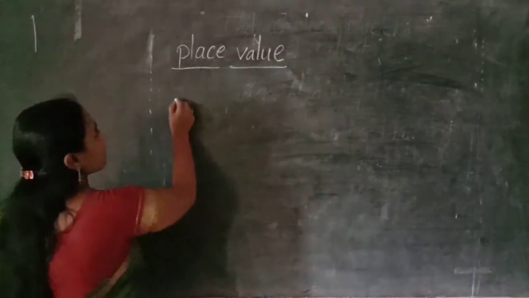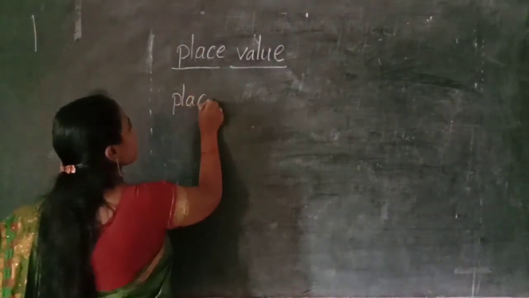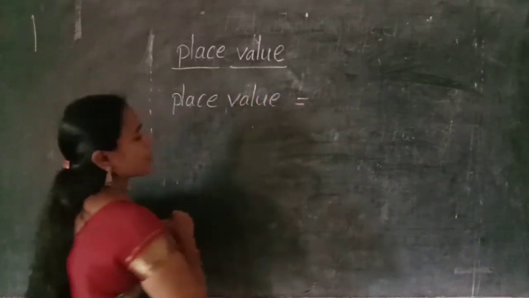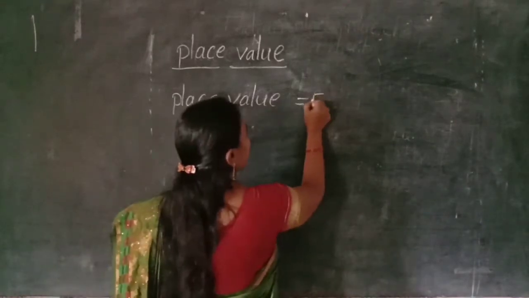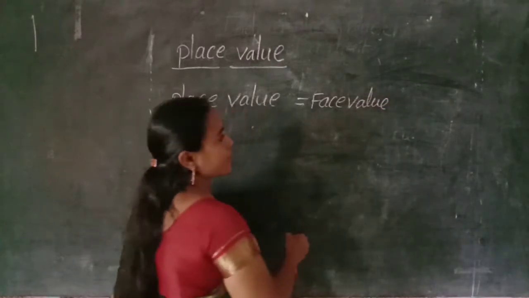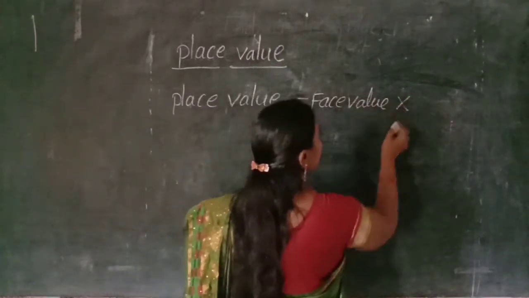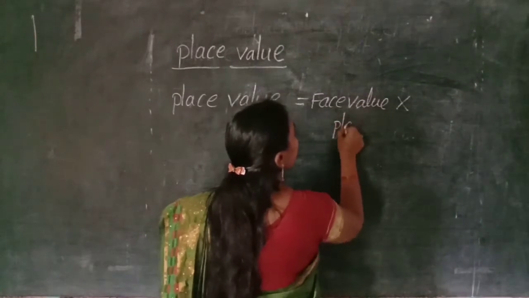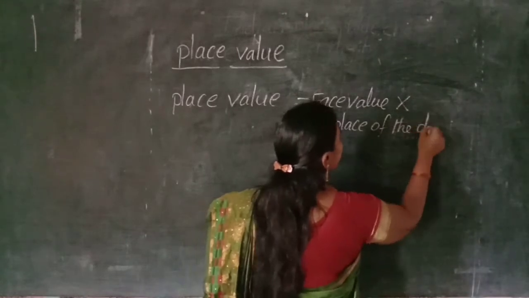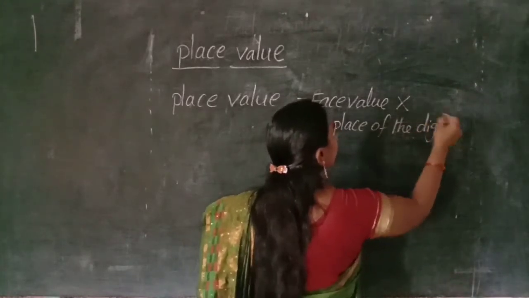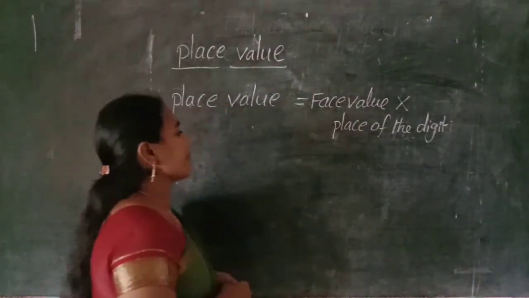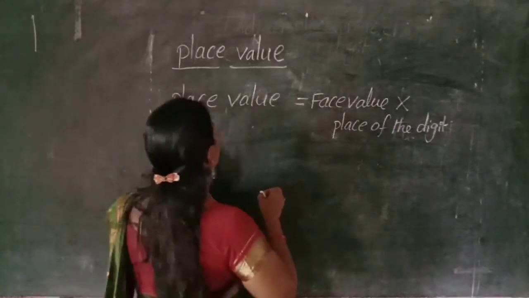Okay, children. Place value is equal to what? Face value into the place of the digit. The place of the digit is the place it occupies in the chart. Okay, children, I will explain some more problems on place value.